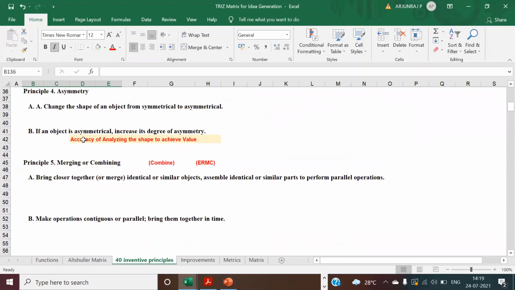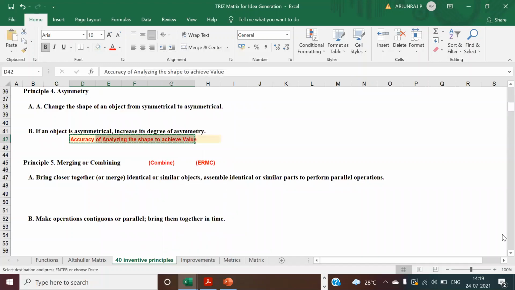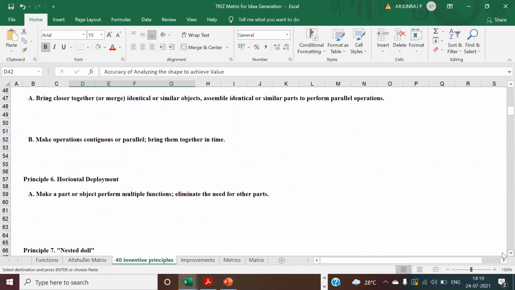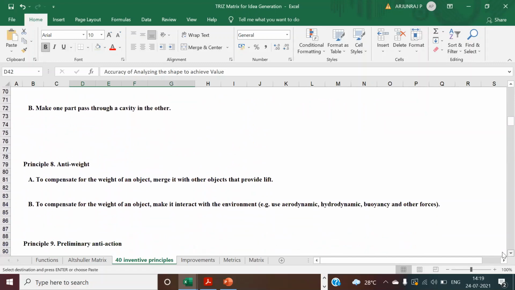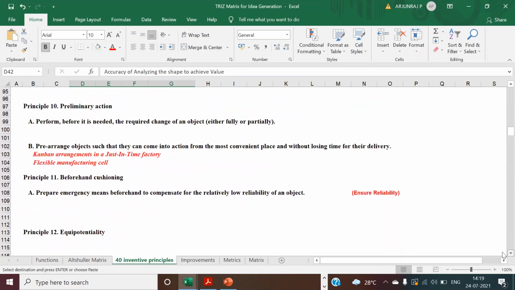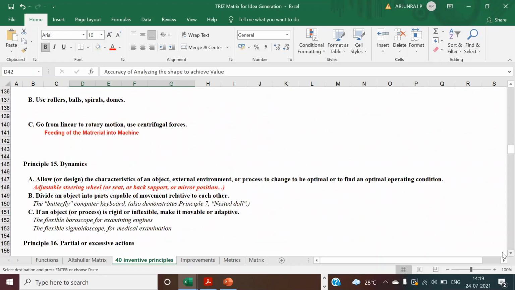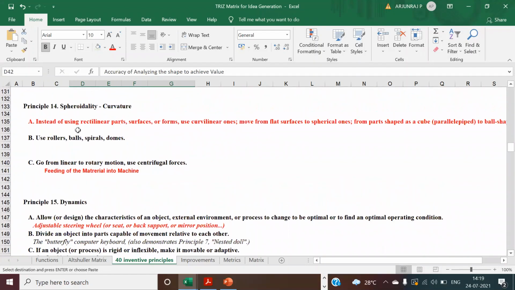You can use this one: analyze the shape to achieve the value. So the same thing. It's basically symmetry to asymmetry, and here it is curvilinear. The shape is again going to be shape, so it's going to have the same meaning. What you can write is: analyze the shape to achieve the value.